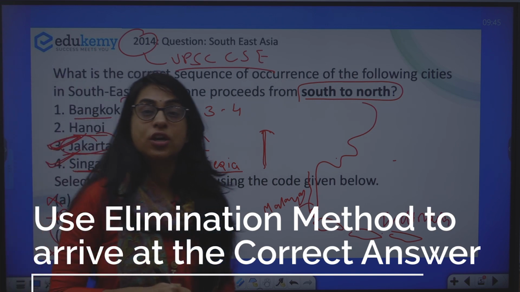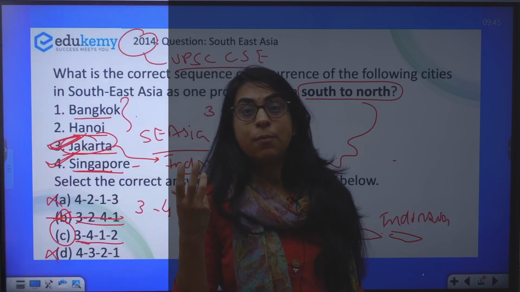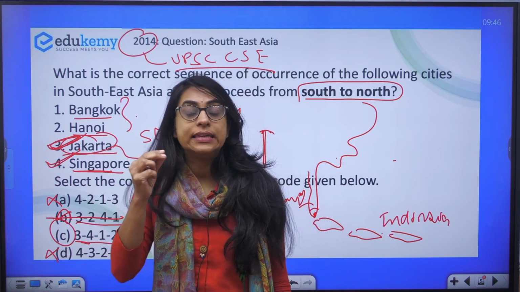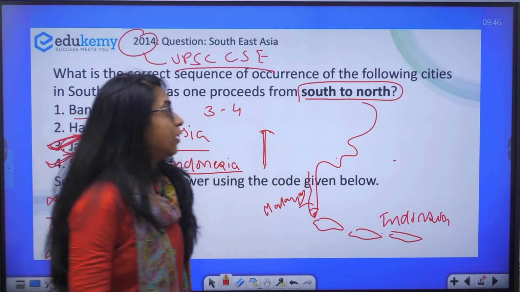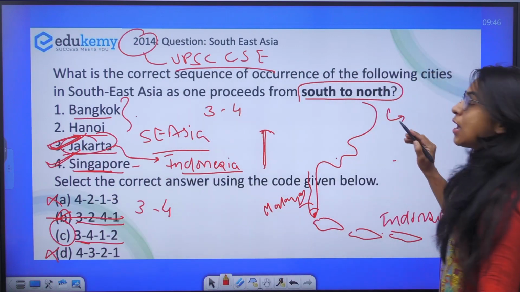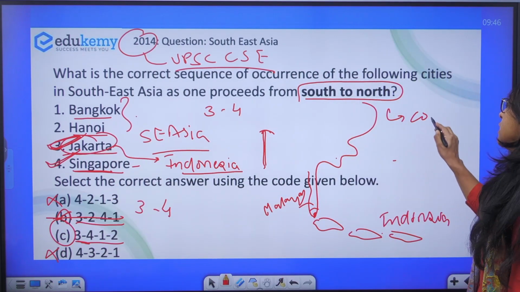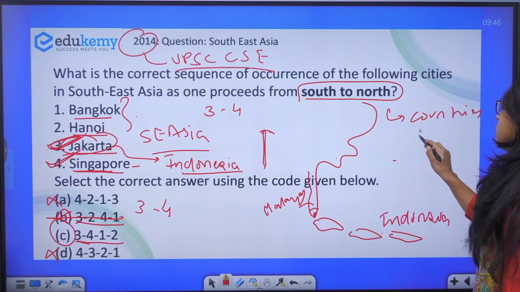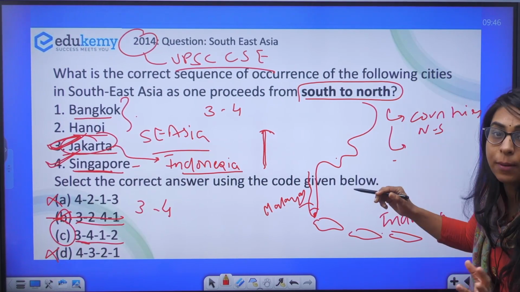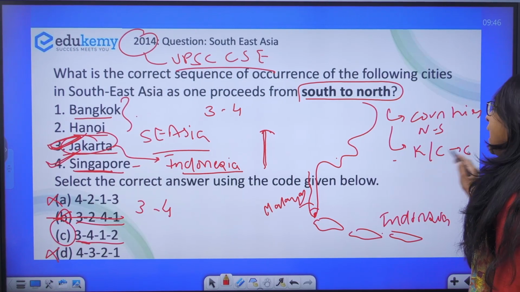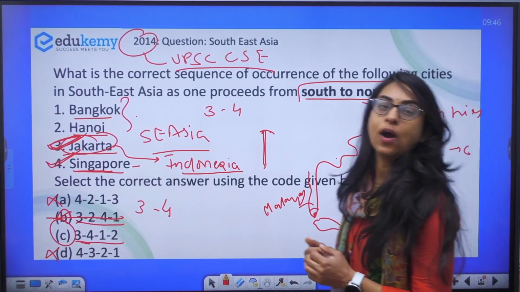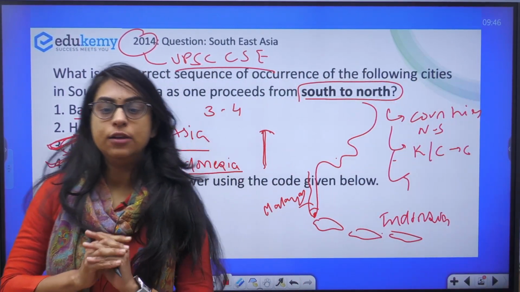So it is not just simply pictorial representation, but linking and application are equally important. Know some idea about the countries' north-south location, some idea about the capital or the coastal city and the country, and then go for logical elimination.